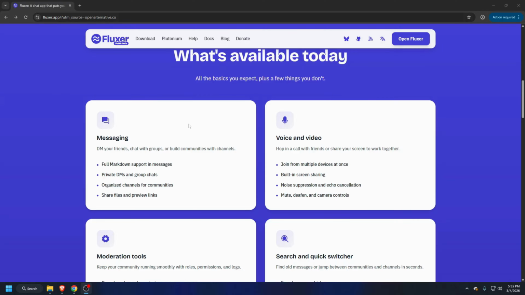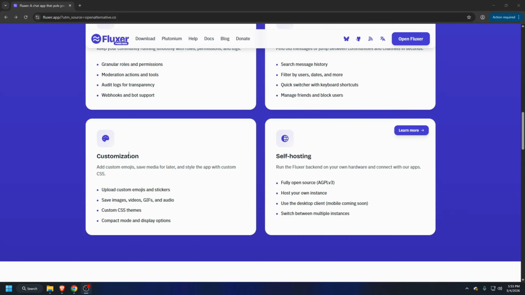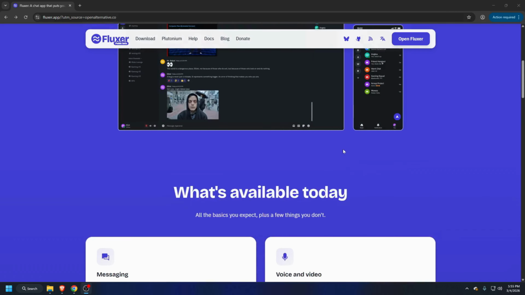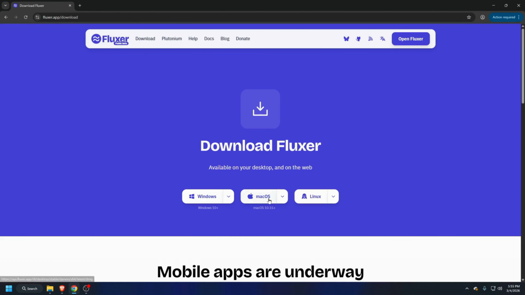Some of its key features are messaging, voice and video, moderation tools, and what I like about this is it's customizable using CSS themes. So it is good. And it is also available on different platforms like Windows, macOS, and Linux.